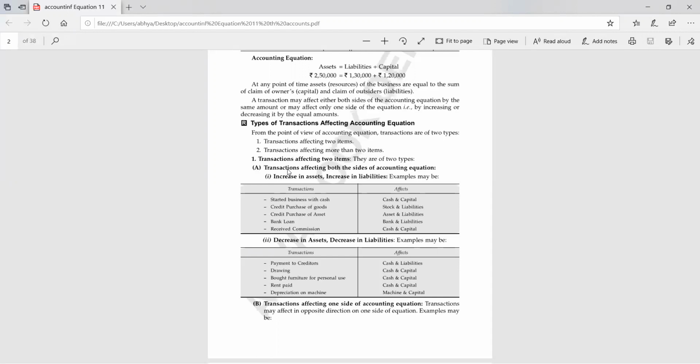Like credit purchases of goods, which we discussed yesterday: two accounts, stock and liabilities. Then credit purchase of assets, that particular asset. Suppose we have purchased machinery, so